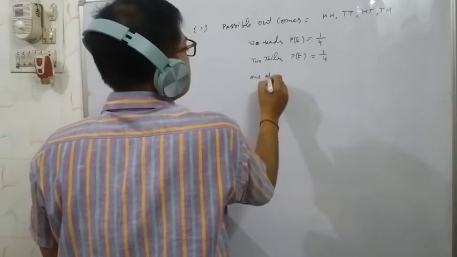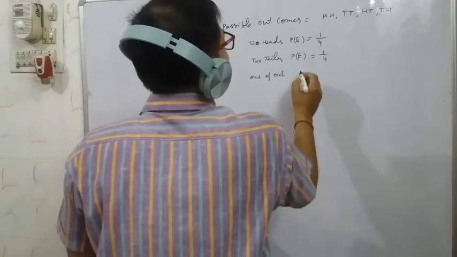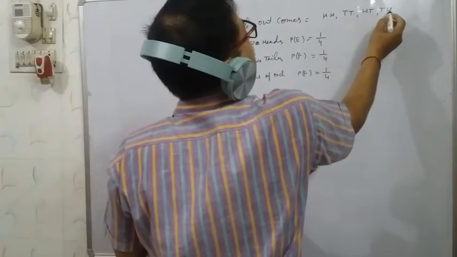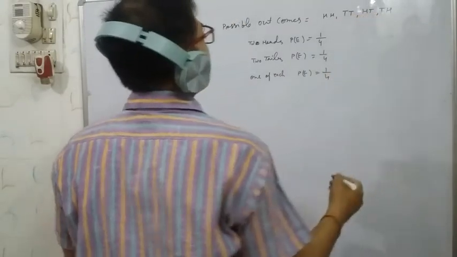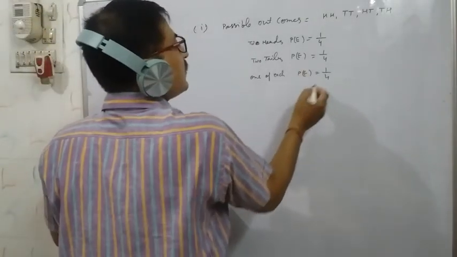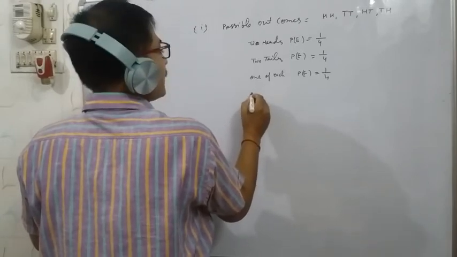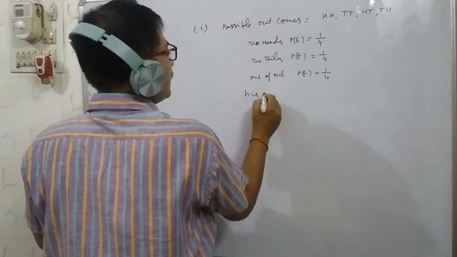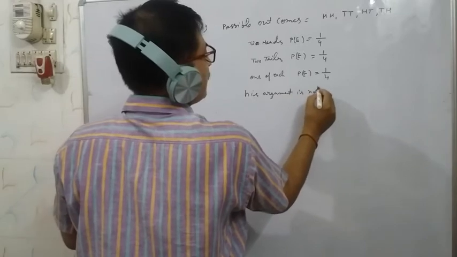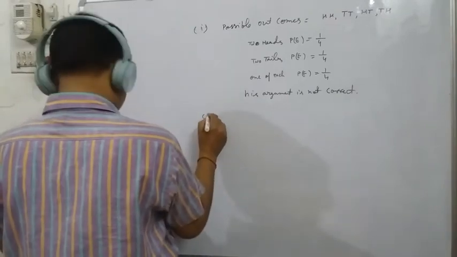One of each means one head and one tail. One head, one tail, that is also 1 by 4. Both will be 1 by 4. So there he is saying that the probability is 1 by 3, but the probability is 1 by 4. So therefore his argument is wrong. His argument is not correct. He is saying that it will be 1 by 3, but it will be 1 by 4.